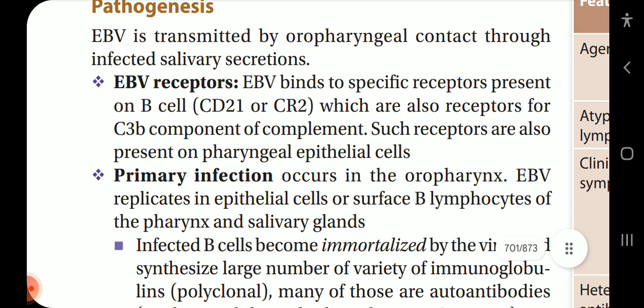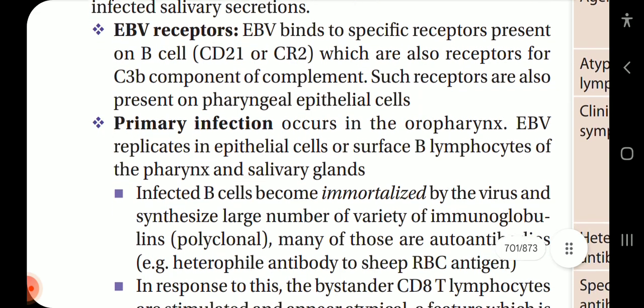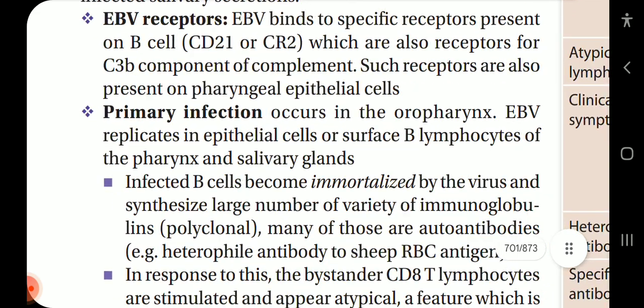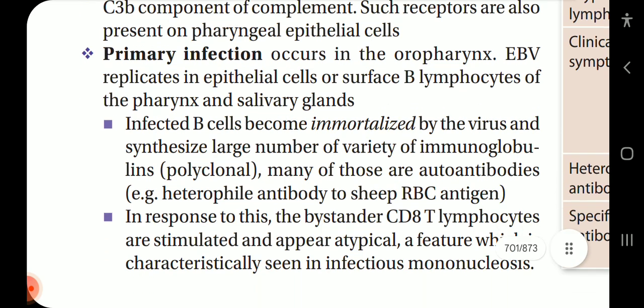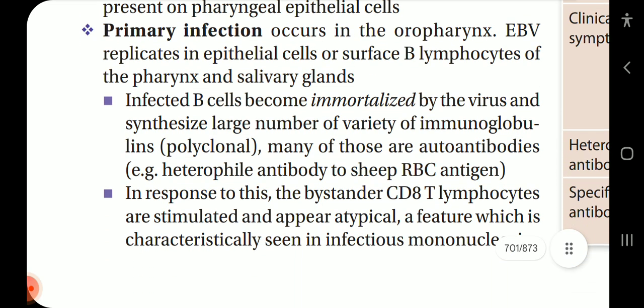Pathogenesis. EBV is transmitted by oropharyngeal contact through infected salivary secretions. EBV receptors: EBV binds to specific receptors present on B cells, CD21 or CR2, which are also receptors for C3b component of the complement. Such receptors are also present on pharyngeal epithelial cells. Primary infection occurs in the oropharynx. EBV replicates in the epithelial cells or surface B lymphocytes of the pharynx and salivary glands.